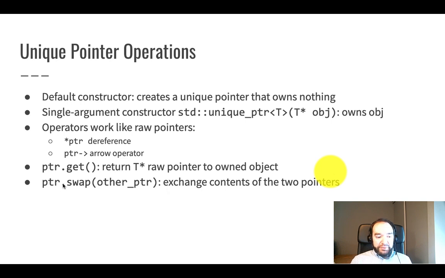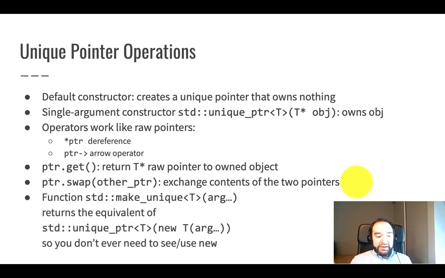Finally, there's a member function pointer.swap. You have to give it another unique pointer of the same base type, and it exchanges the contents of the two pointers, and that's useful in some cases. In particular, in the vector data structure that we're going over very soon, that is a useful operation. Finally, there's a helper function to eliminate your need to use the new operator. It's called makeUnique. This is a top-level function. It's not a member function.